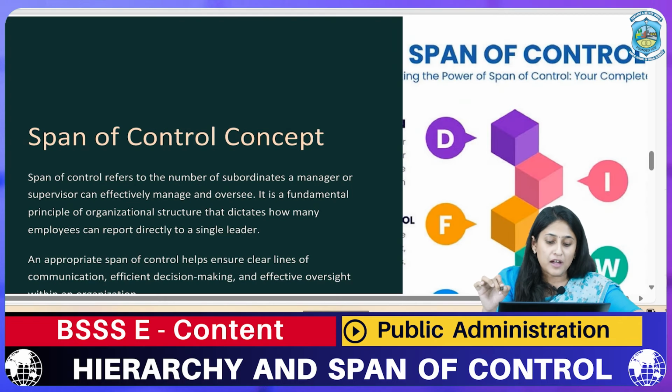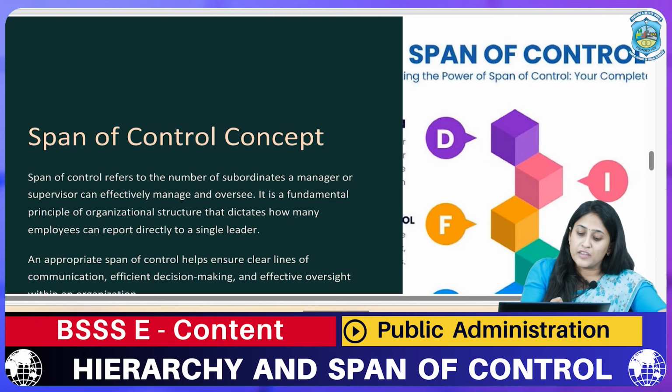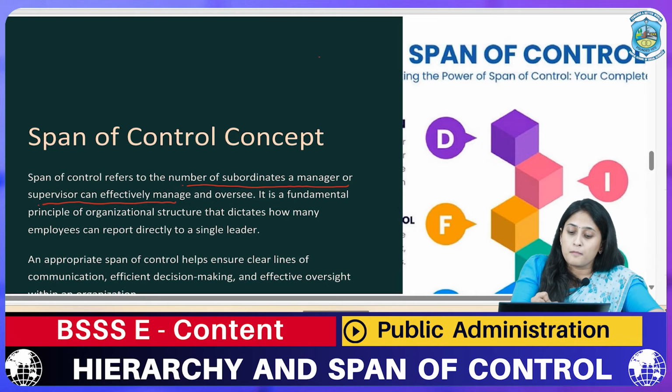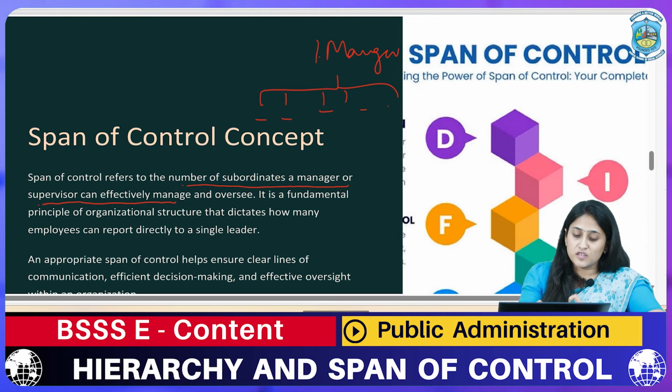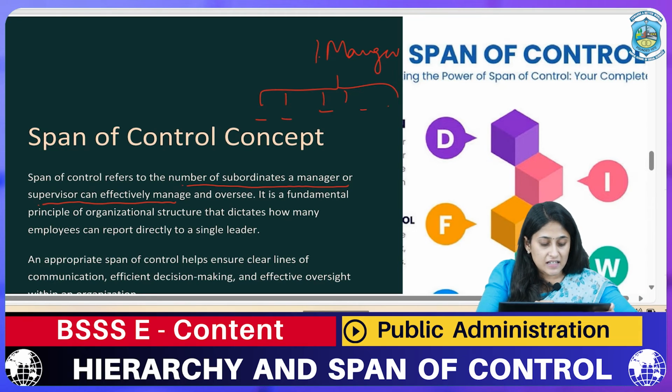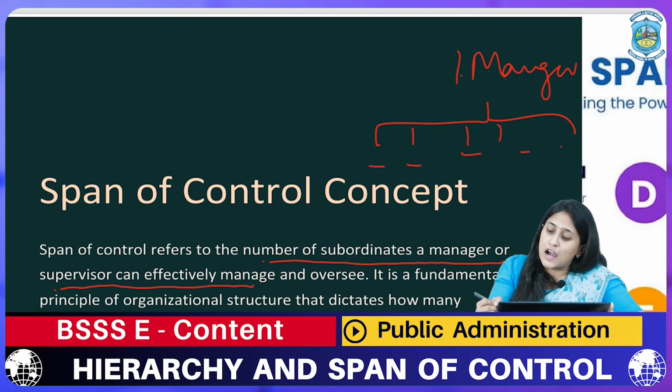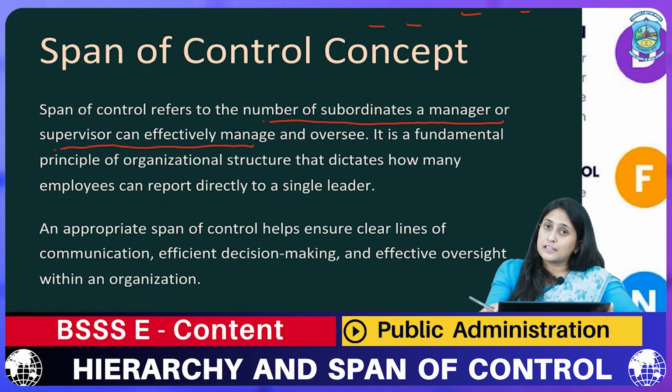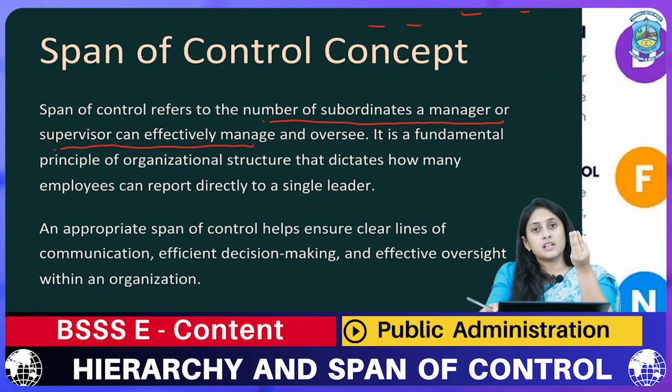Now we'll come to the next principle, that is span of control. By the words span of control, it basically means the number of subordinates a manager can supervise effectively. How can one manager control his subordinates? This principle of organization dictates how many employees can work under one authoritative leader. It means the span of control. Span means time. That means how many employees can be controlled at one single time.